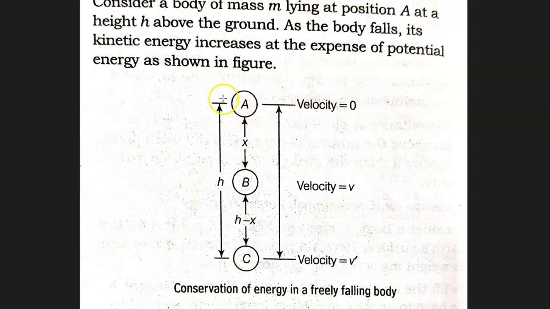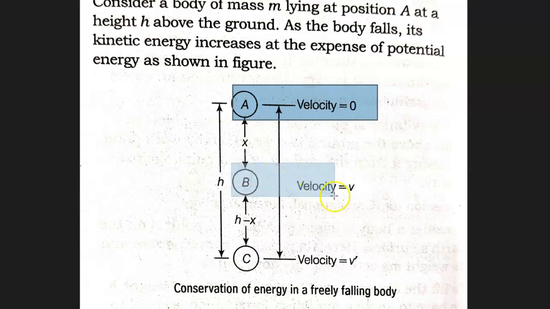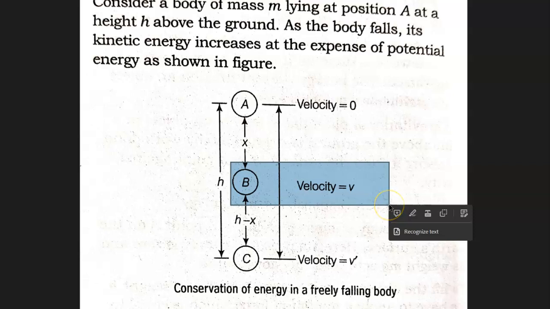So, we consider the free fall of an object at three positions. At position A, when it is held in the hand, its velocity is 0. We consider its second position somewhere midway at point B, where we take its velocity to be v.